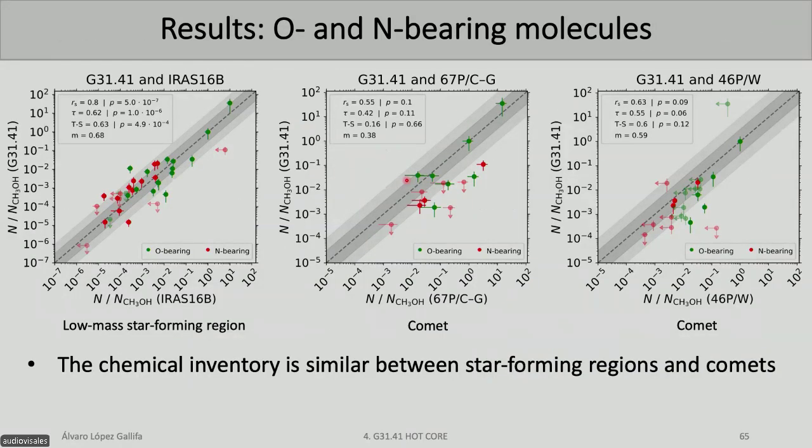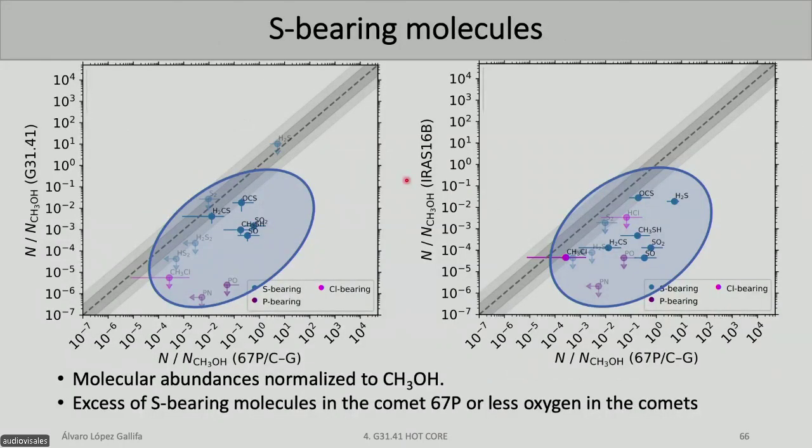Also, we have compared, in this case, only nitrogen and oxygen-bearing species. And in this case, we compare star-forming regions and comets. And all the correlations are pretty good, which means that the oxygen and nitrogen-bearing species do not change. They are pretty constant in all the process of solar system formation. But what happens with the sulfur-bearing species?